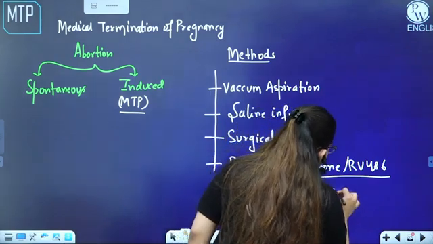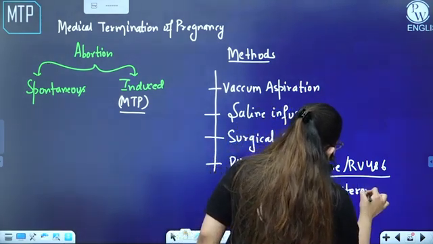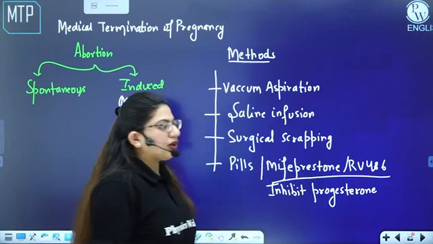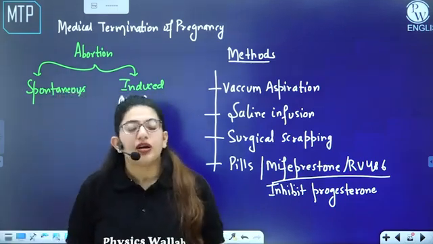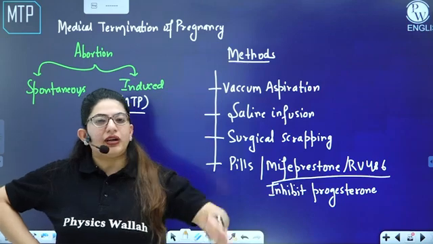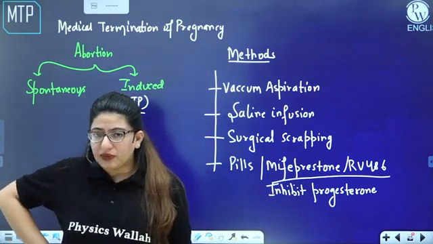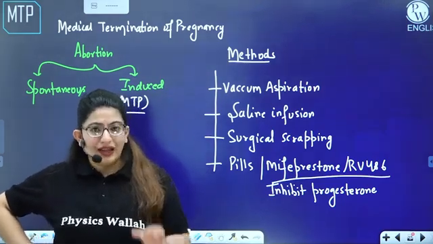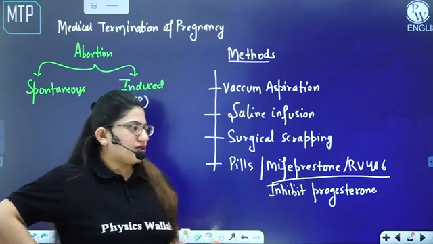These are the pills that actually inhibit progesterone. If you have revised human reproduction, you must know that progesterone maintains the endometrium. So if I inhibit progesterone, will the endometrium be maintained? It will not be maintained, and it will fall off, right? So this is what happens.